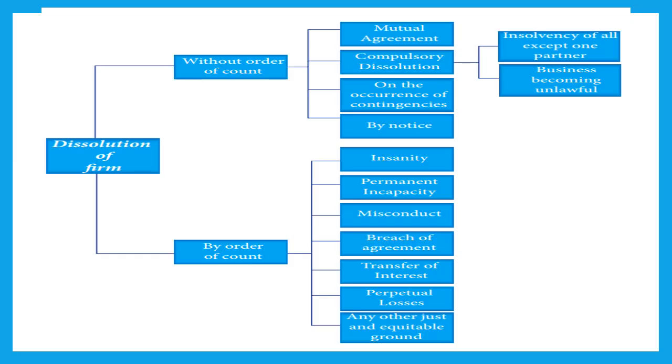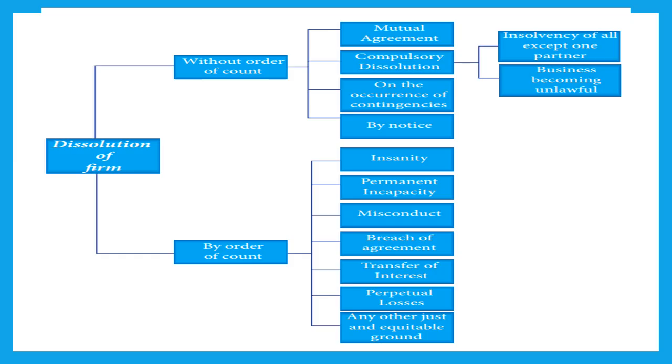Now, whenever there is partnership at will, or whenever there is any kind of partnership, all these clauses are mentioned in the partnership deed. If I am talking about partnership at will, then definitely in the partnership deed it is mentioned that any partner, by giving a notice of dissolution, notice of his intention to dissolve the firm, other partners will have to accept the same and the firm will dissolve. So it is not something that comes suddenly. It is always mentioned under the partnership deed. It is better to mention.